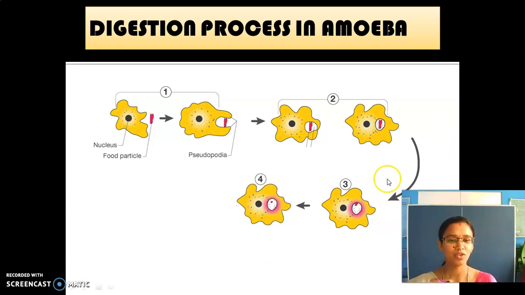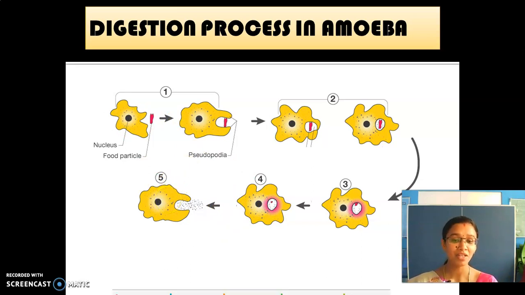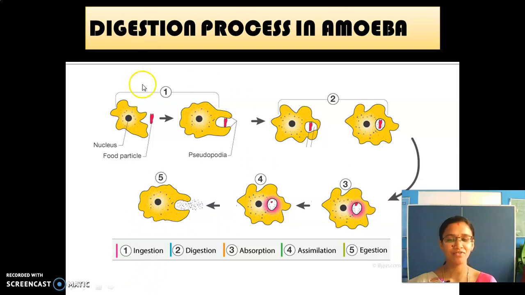See here, the food is digested in the food vacuole and then it is assimilated, that is, the energy is absorbed and then transferred. In the last step, the waste materials are ejected out to the surroundings. So what do figures 1 and 2 represent? Figures 1 and 2 represent the ingestion process, and then figures 2 and 3 represent the digestion process. And then 3 is absorption.